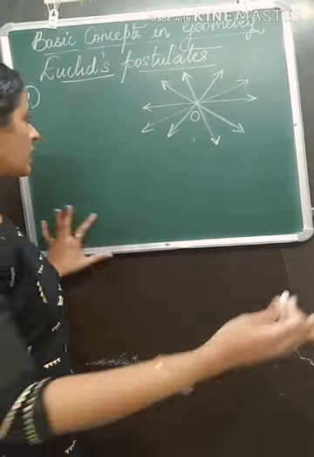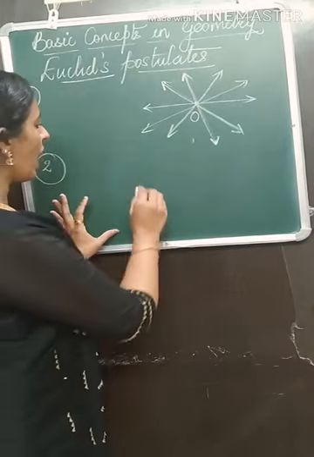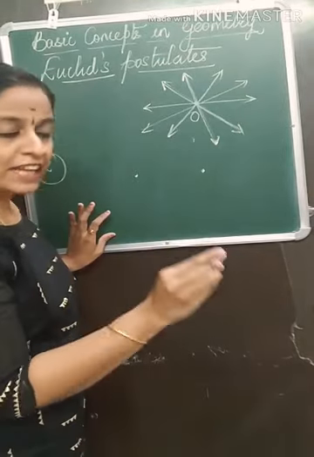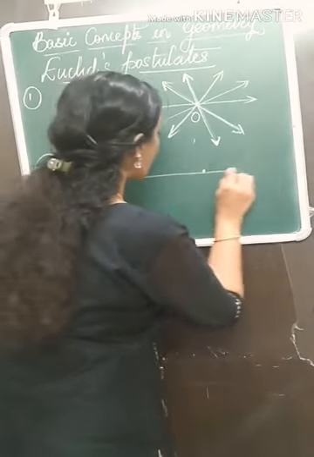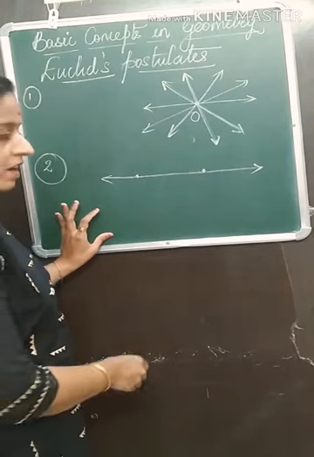Now we'll talk about the second postulate. The second postulate states that if you have any 2 points, then you can draw one and only one line passing through those 2 points.